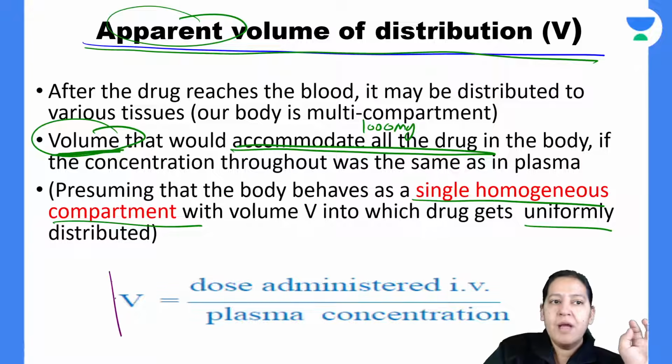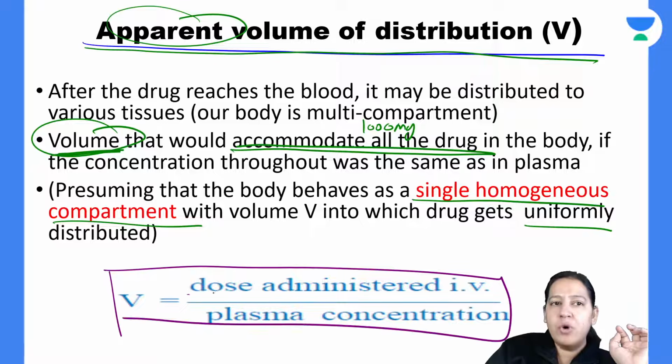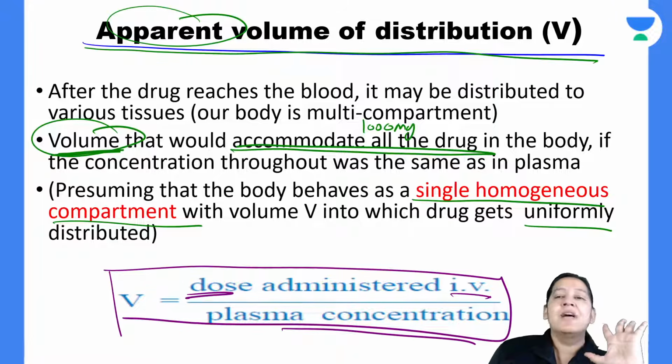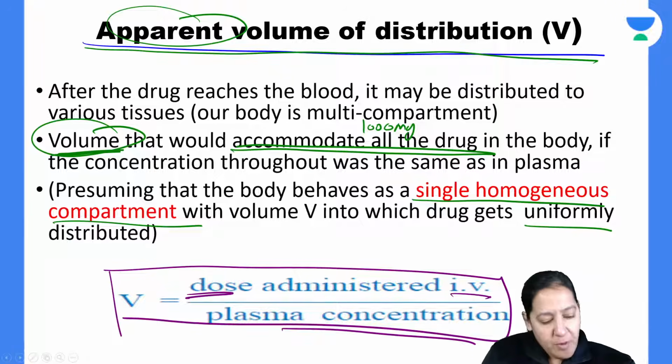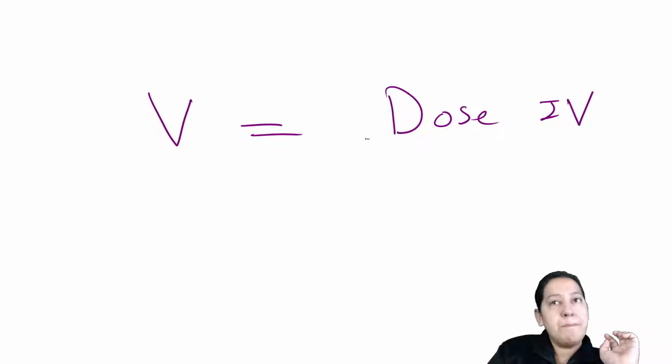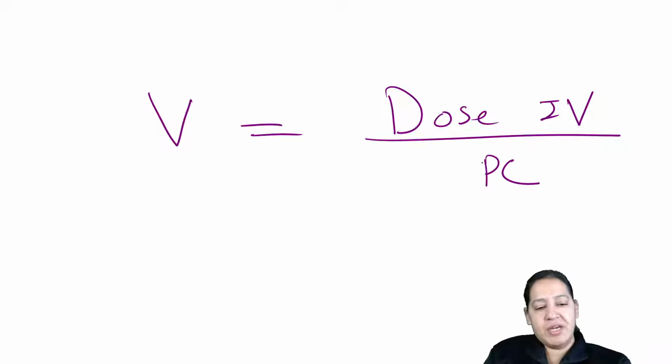And what is the formula? It is dose given IV, that is 1000, upon plasma concentration, that is 50. So 1000 by 50 will be 20. That was our answer in our experiment. So the formula of volume of distribution is dose given IV upon plasma concentration.